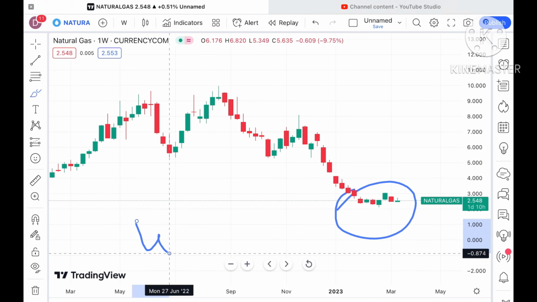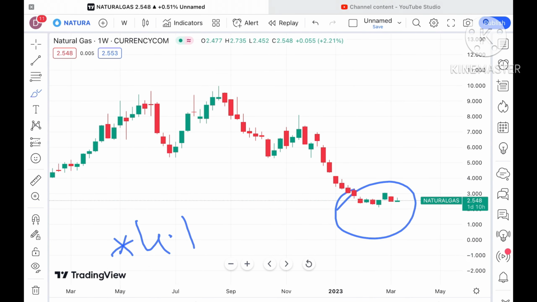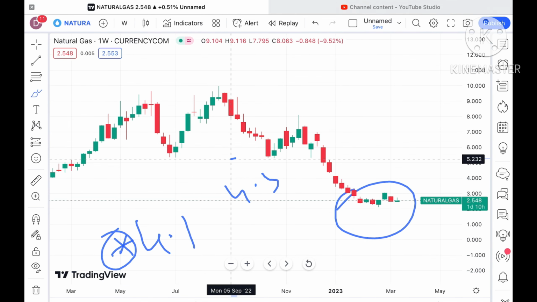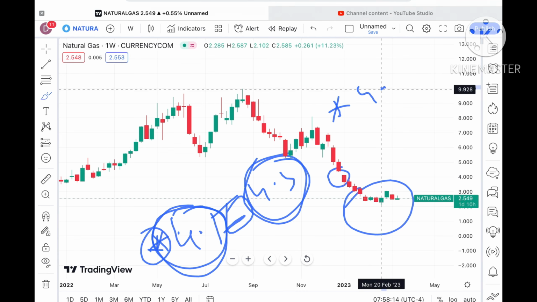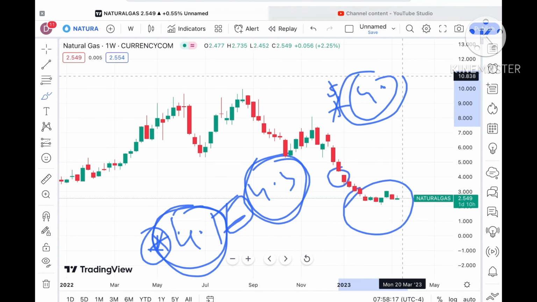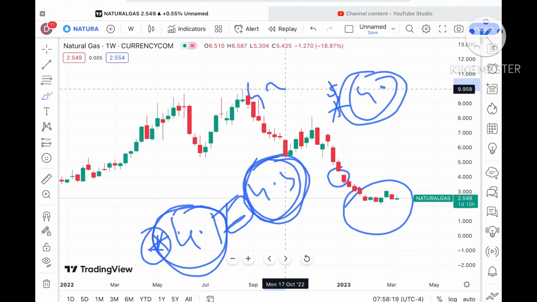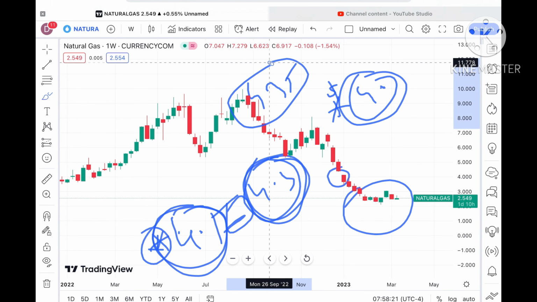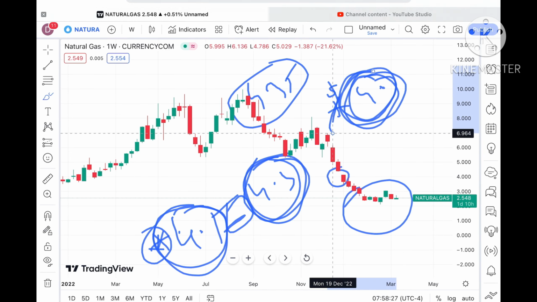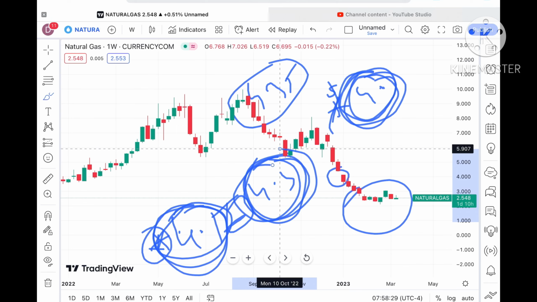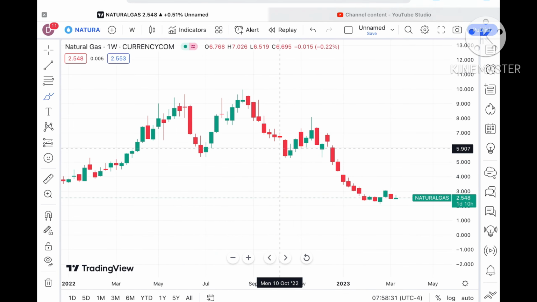And understand one thing, 4.1 is a point where there is a gap. Okay, and this is the stand. Once the price comes close to a level of $4, the probability of touching 4.35 is on the higher side. So you have to keep this in mind and keep it on for the future. If the price comes close to a level of $4, chances are very high. If it sustains this level, chances of touching 4.35 are on the higher side.